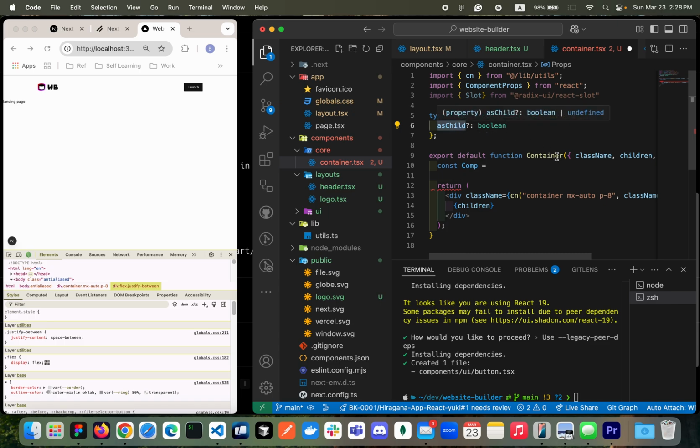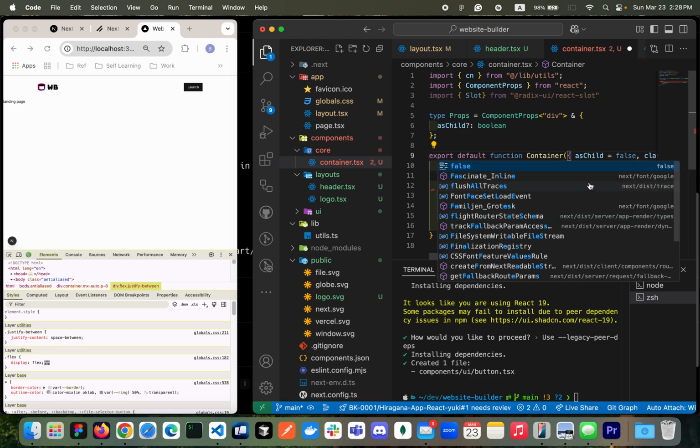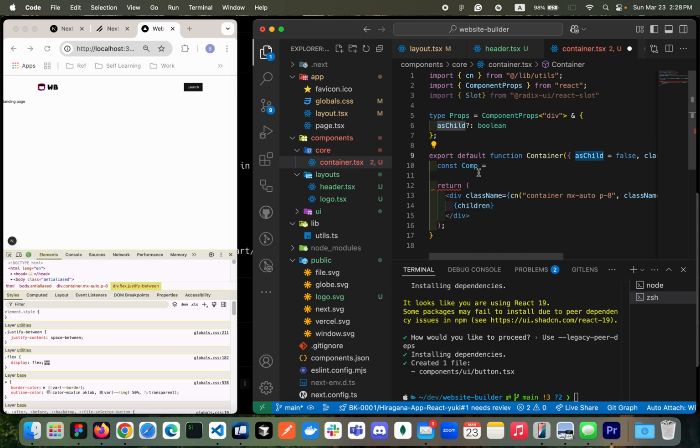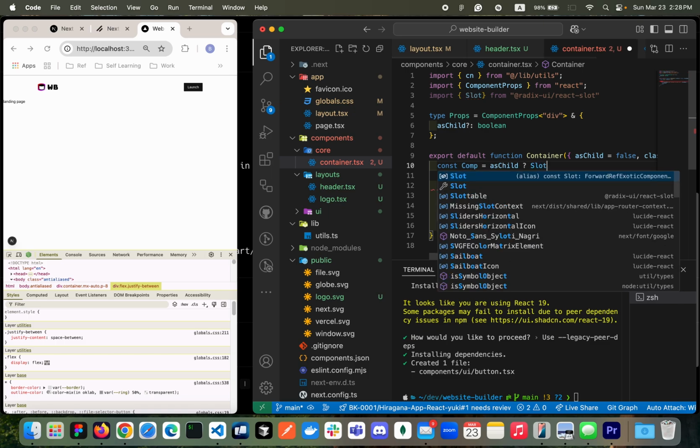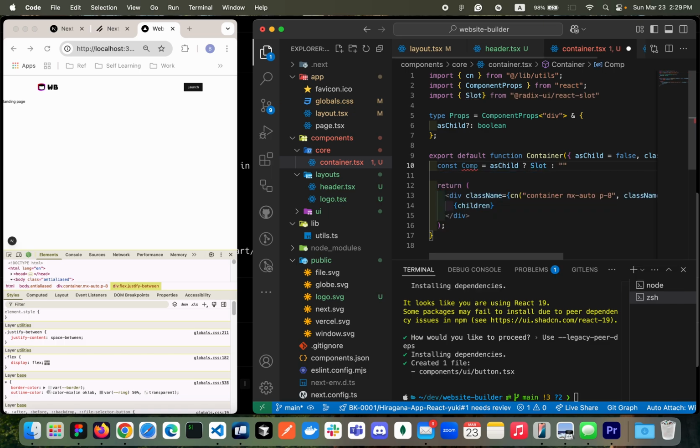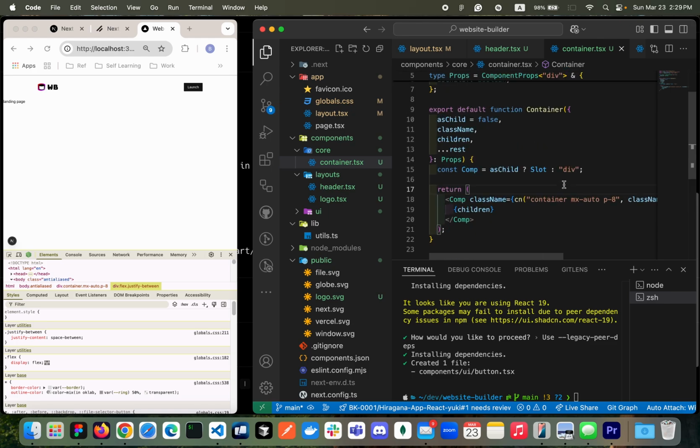And this one will be optional, and I'm going to set the default to false. If this guy exists or is truthy, then we're going to render the Slot. Otherwise, I'm going to mark it as a div tag, okay? So instead of the div tag right here, I'm going to swap to the component here.